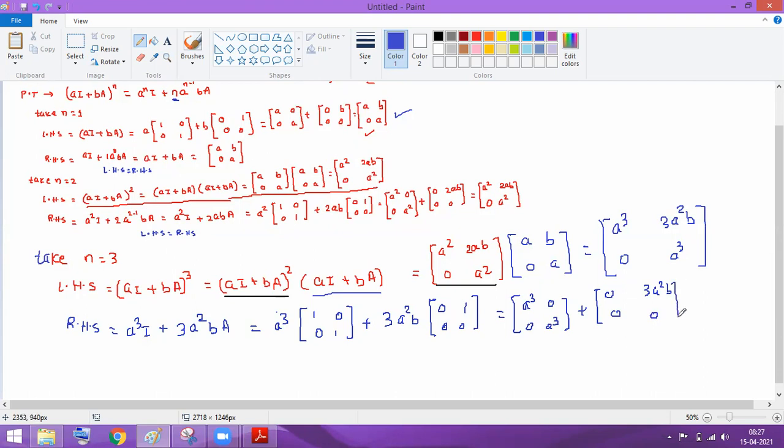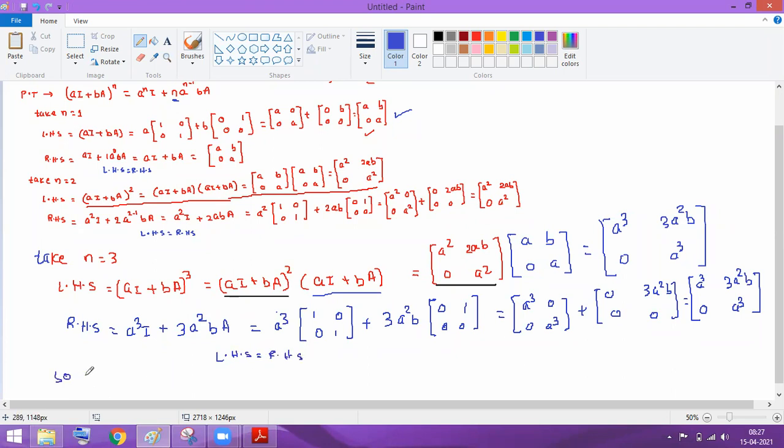Yes, now if you add this you will get the same matrix as LHS, that a cube, 3 times of a square b, just a second, 3 times of a square b, then जल्दी बताओ, I'll get 0, after that I'll get a cube, a cube. So can we say that here कि LHS is equal to RHS?